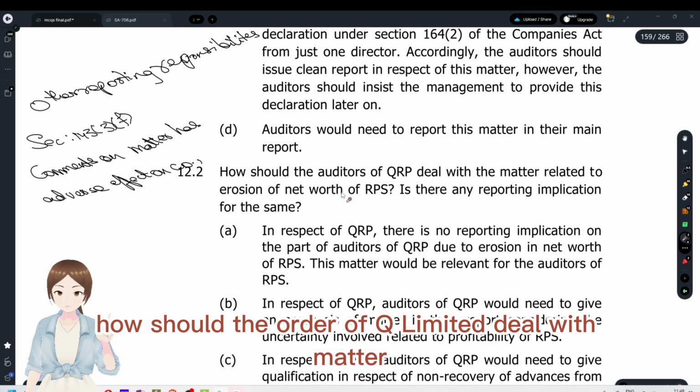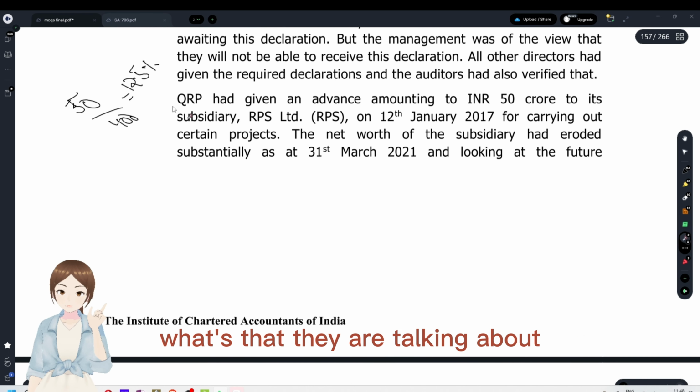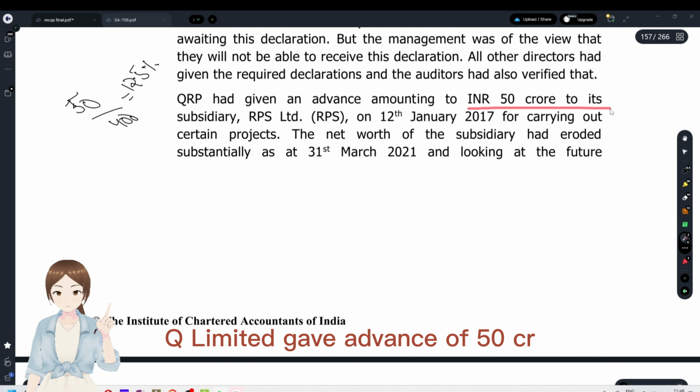And second question is, how should the auditor of Q Limited deal with the matter relating to erosion of net worth of RPS Limited? What is it that they are talking about? Q Limited gave an advance of 50 CR.